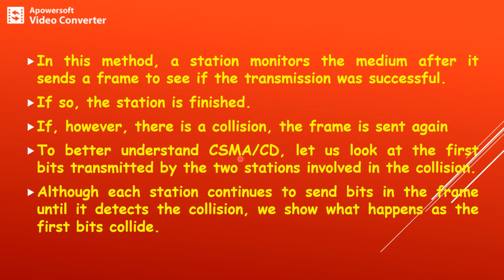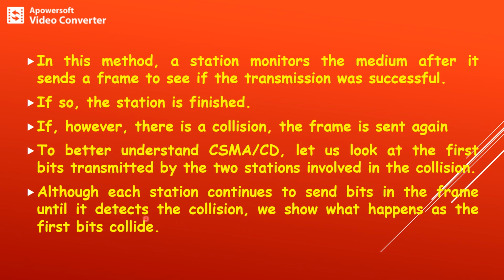So in the case of CSMA/CD, let us look at the first bits transmitted by two stations, and those two bits are involved in the collision. Each station continues to send bits in the frame until it detects the collision.